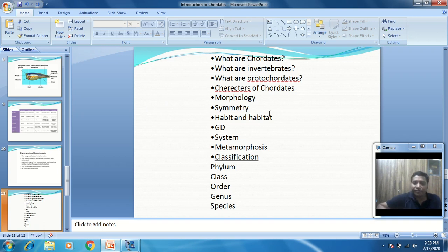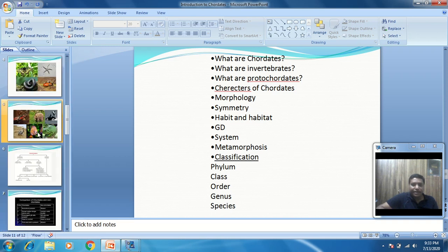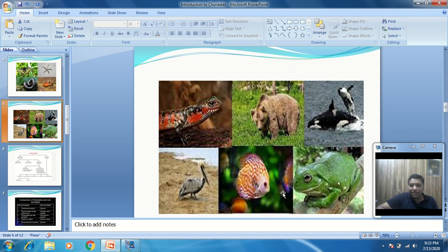The next important point is what is meant by symmetry. In organisms, we see two symmetries, that is the radial symmetry and the bilateral symmetry. We take the example of the frog. If we cut that organism from the center, then two equal parts are formed, then it is called the bilateral symmetry. In vertebrates, we observe the example of the frog or the fish. If we cut this frog from the center, then two equal parts of the body are formed. That is called the bilateral symmetry.